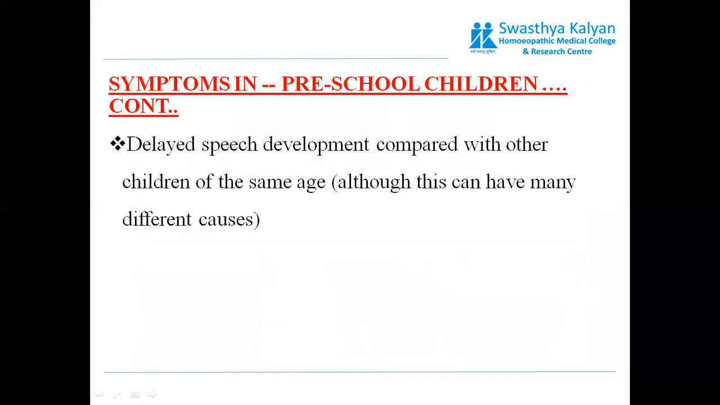Now, symptoms in preschool children continue. The first symptom was difficulty in learning the names of the letters of the alphabet, or little interest in them. The second symptom in preschool children is delayed speech development compared with other children of the same age group, although this can have many different causes.